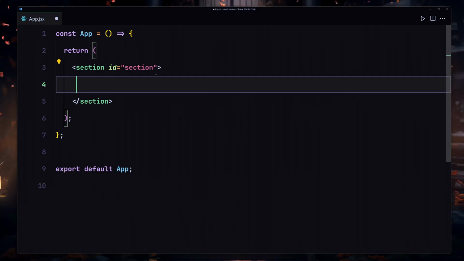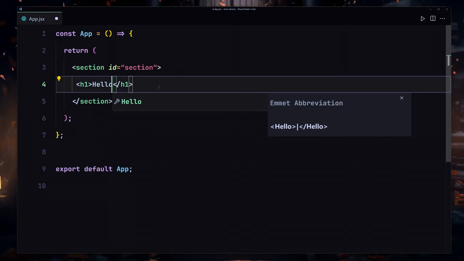The third thing that you have to keep in mind is that anytime you are working with classes, you are not allowed to provide a class by using the class keyword. Instead of class, you have to provide className. So what am I talking about? I'm going to just write h1 and I'll just say hello.